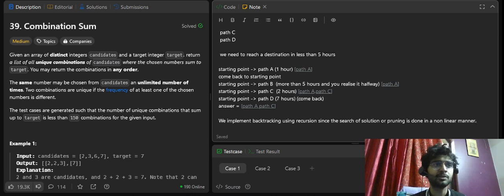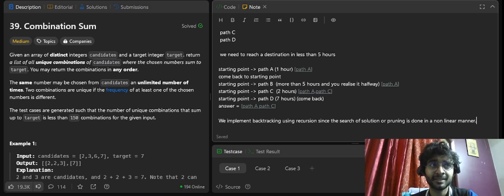So that's what backtracking is all about. We are exploring the possibilities using recursion in a non-linear manner, pruning or discarding the redundant solutions so that we save our time. As it's a brute force approach, we have to explore all the paths, and midway we realize, or we get an intuition, or because of the conditions we get to know that this is not a solution that we're looking for.